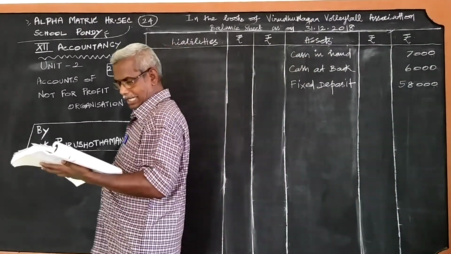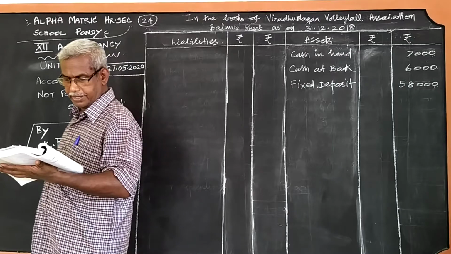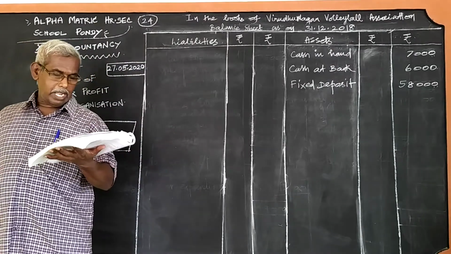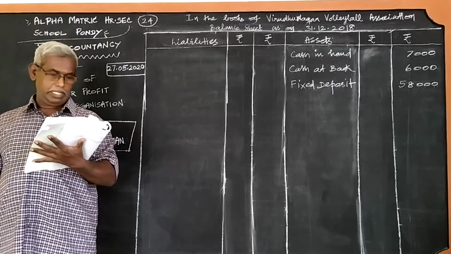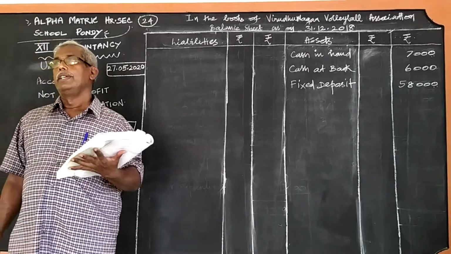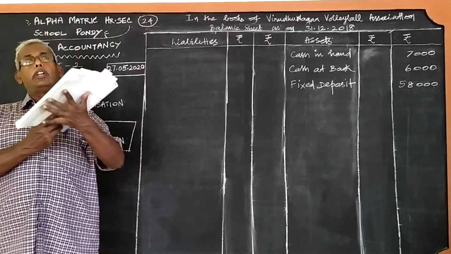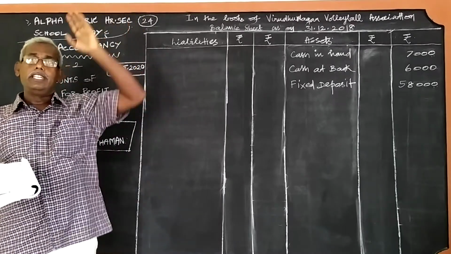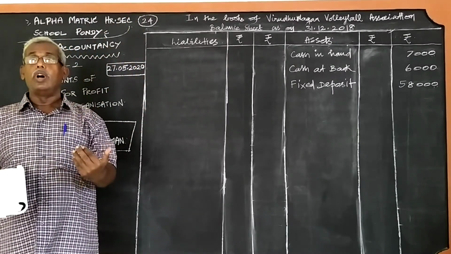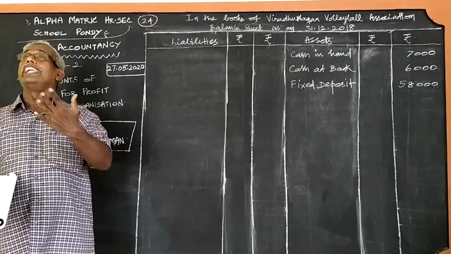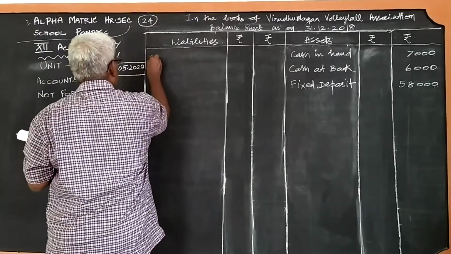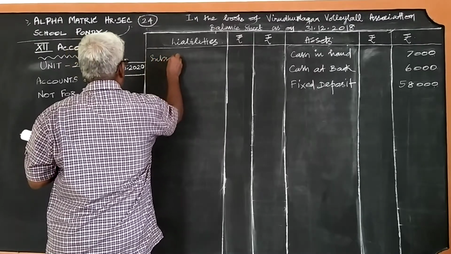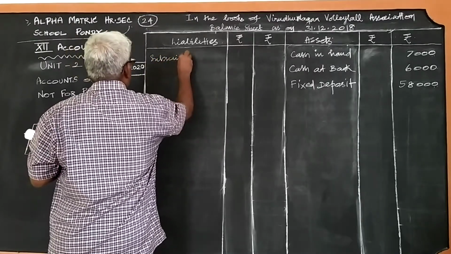And on the receipt side, if you have a look at it, the amount for 2019 is 5,000, that is subscription. Subscription for 2019 is received in advance in 2018 itself. So, subscription received in advance is a liability.